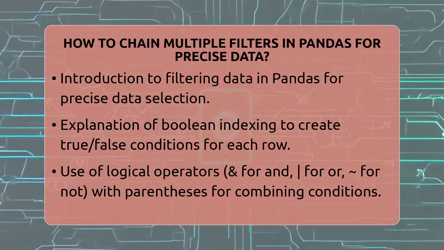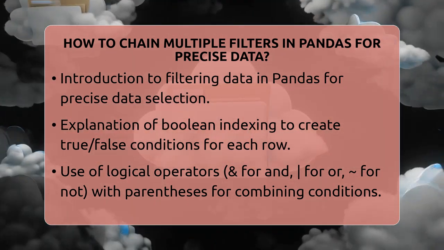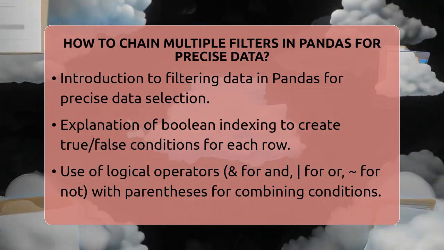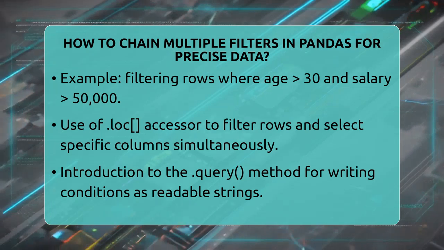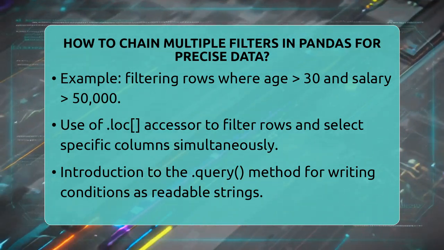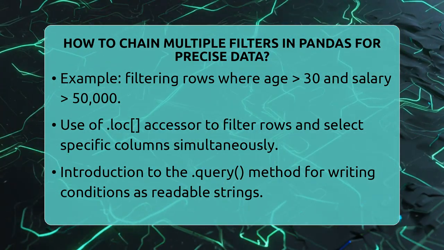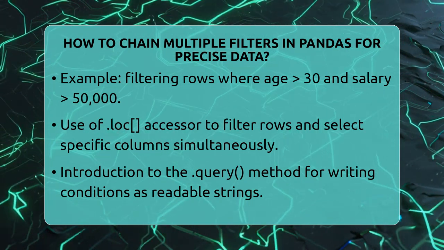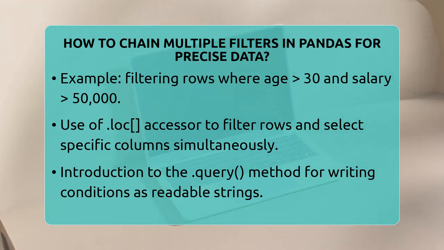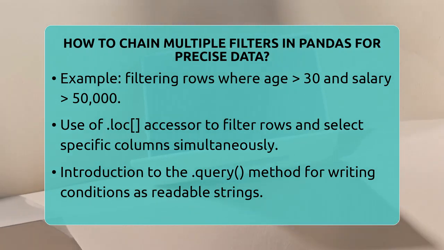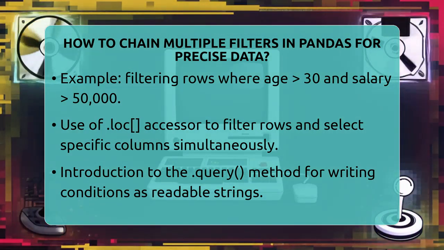When you write these conditions, always put each one inside parentheses. This keeps the order clear and avoids errors. For example, if you want rows where age is greater than 30 and salary is over 50,000, you write df[(df['age'] > 30) & (df['salary'] > 50000)]. This filters the data to only include rows that meet both conditions.